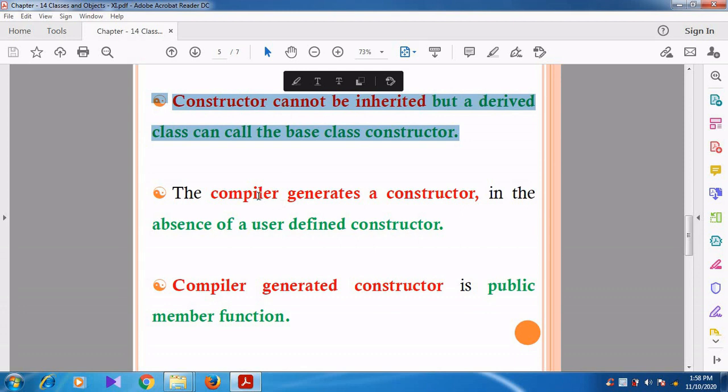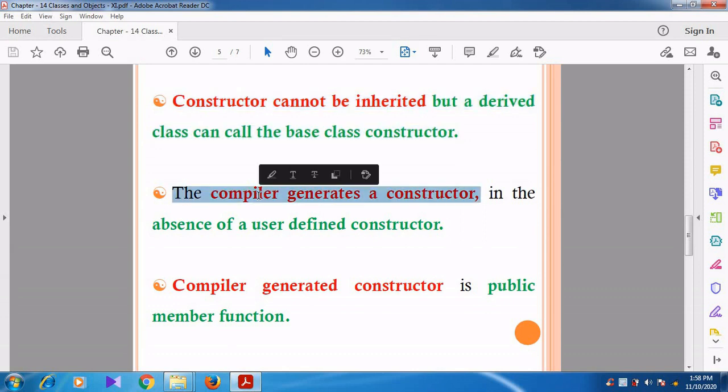These things we can discuss in the upcoming inheritance chapter, and at that time you can understand very clearly.